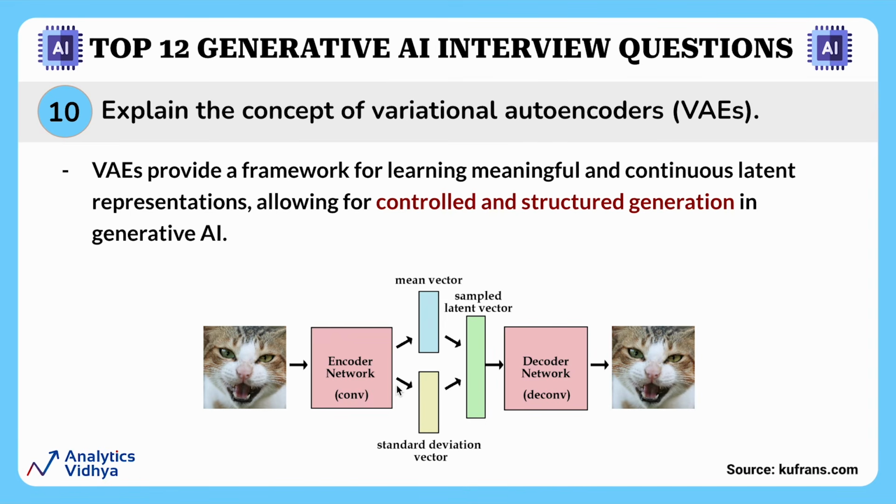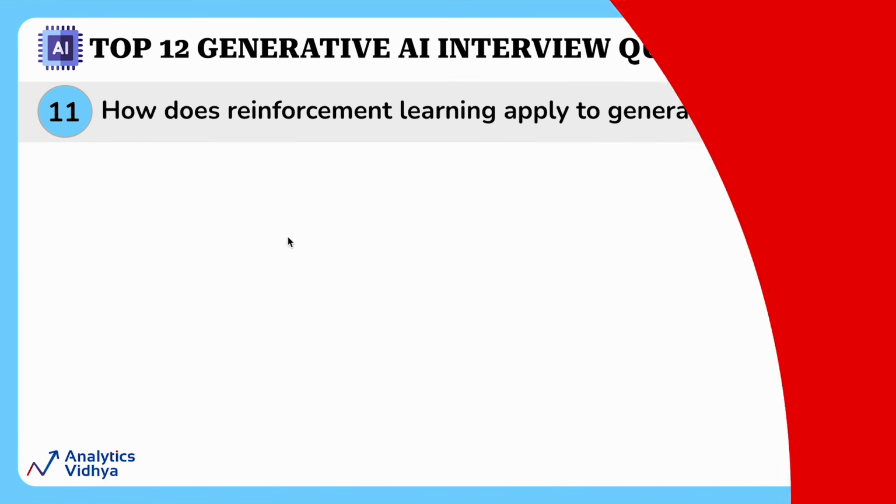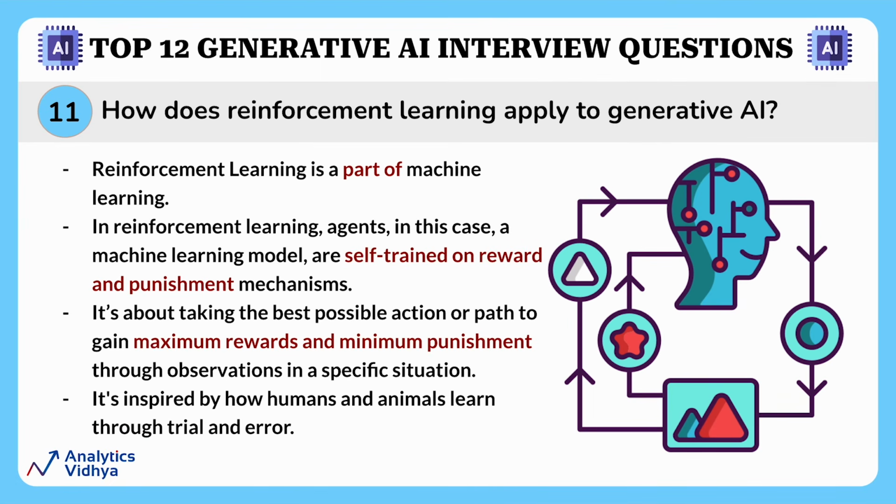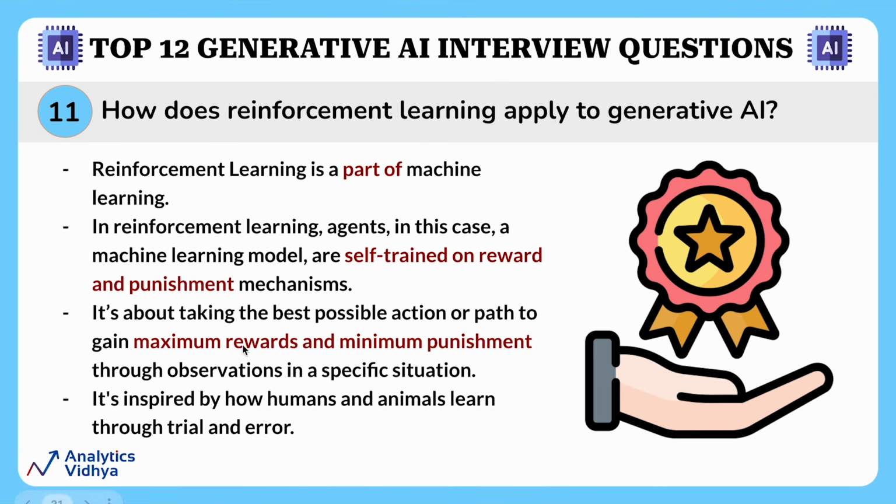Now let's move on to our second last question. All right, this question is about how you can apply reinforcement learning to generative AI. Okay, first let us look at what reinforcement learning is. Reinforcement learning is a part of machine learning where agents, in this case a machine learning model, are self-trained on reward and punishment mechanisms. It's about taking the best possible action or path to gain maximum rewards and minimum punishment through observations in a specific situation.